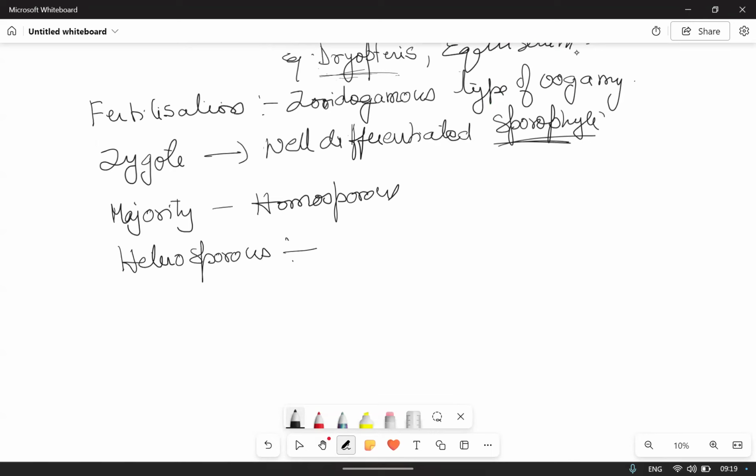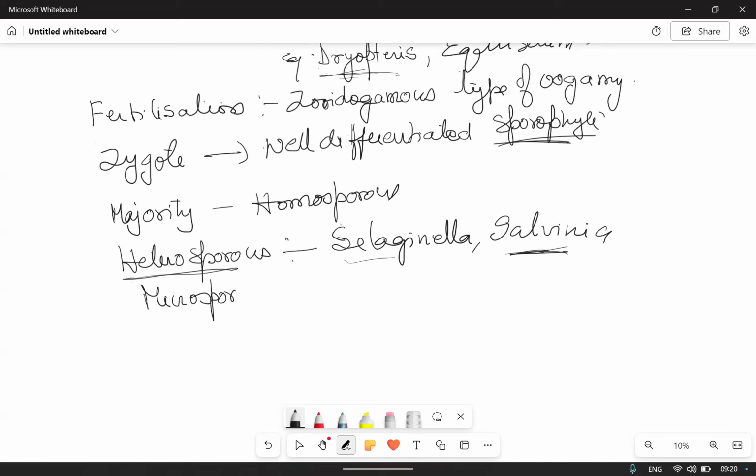The heterosporous condition is seen in the case of Selaginella and Salvinia. Salvinia is aquatic, Azolla is aquatic, Marsilea also aquatic, but they haven't mentioned Marsilea in NCERT. So Selaginella and Salvinia show the heterosporous condition. Heterosporous means two different types of spores. What are those? Microspore. The microspore germinates and forms the male gametophyte.